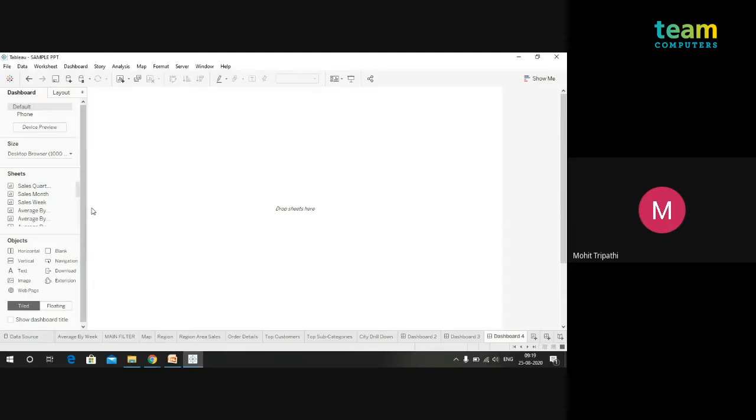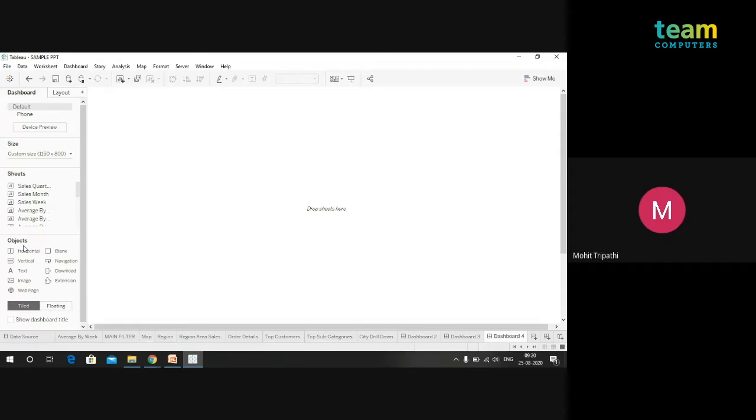First we go quickly through the functionalities on the left side. For the dashboard, you have the size here. You can have the automatic size, or you can choose the size by changing the width and height. I will make it this, and this is the custom size over here. On this part, you can see all the sheets that you have created. These sheets I have already created, because it would take more time if we created them during the dashboard creation also.